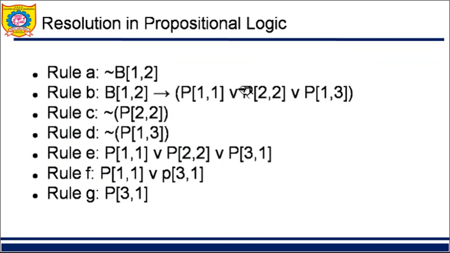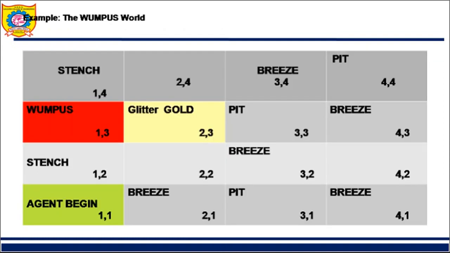Now if you remember, we had studied the problem of Wumpus world. We'll just revise it because we're going to use that problem here. Here our agent is at 1 1. What was our aim? The aim was to find the glittering gold. If there is a pit, then neighboring the pit we get a breeze. The agent senses the breeze. So here there is breeze, here there is breeze, here there is breeze. Here the Wumpus is, and near the Wumpus there is stench. Initially the agent is at 1 1 and there is no pit, stench or breeze there. It's the safest place, the initial stage.